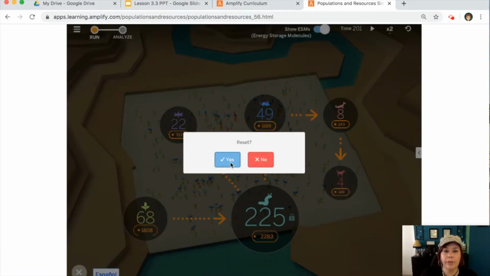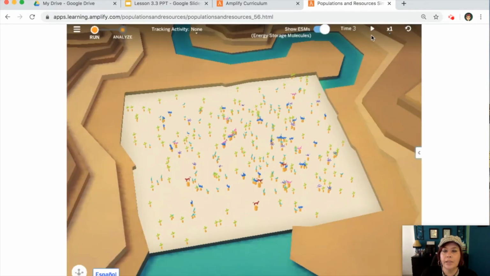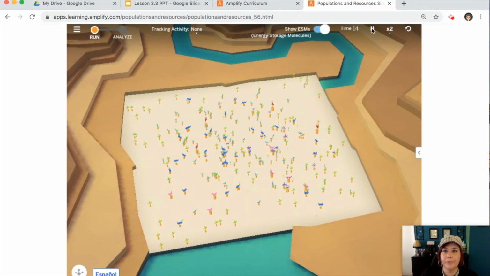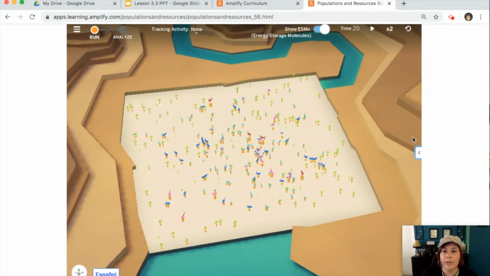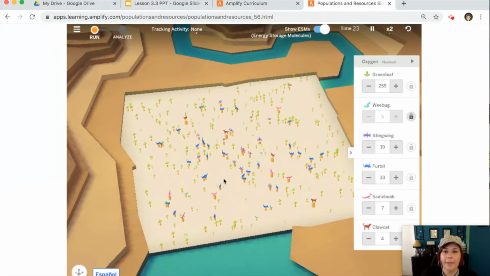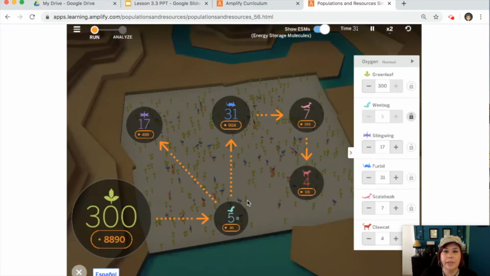All right, so let's reset our simulation. Let's go ahead and run our 20 units of time. Okay, and then we're gonna pause it. Now we're gonna go ahead and we're gonna decrease the wee bugs. We'll leave 5 again, like we did with the green leaves, to keep it consistent. Lock it. Okay, and let's run it for 20 units of time and see what happens.